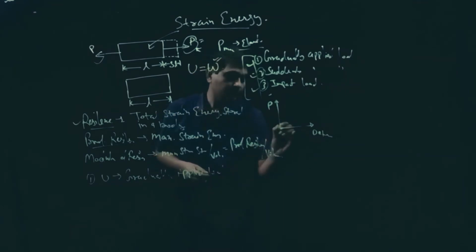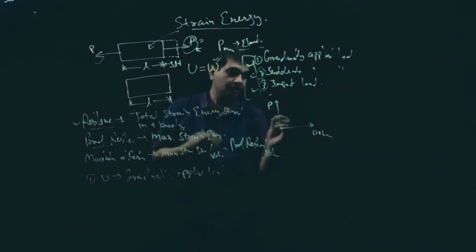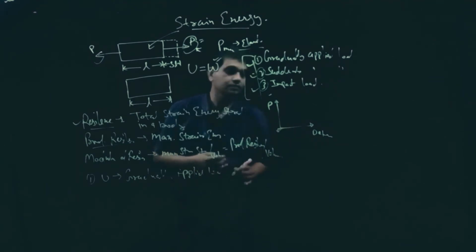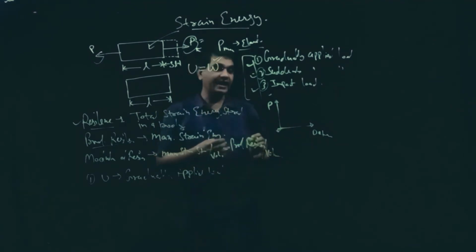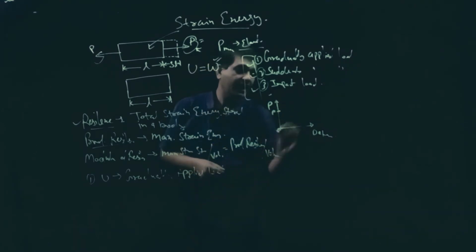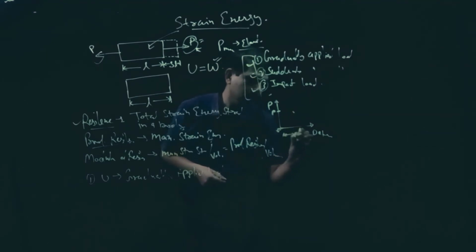Suppose in the case of gradually applied load, the initial load is 0. As load increases, deformation also increases. Suppose we have a maximum load P. In this case we have deformation X. That means the curve is something like this.